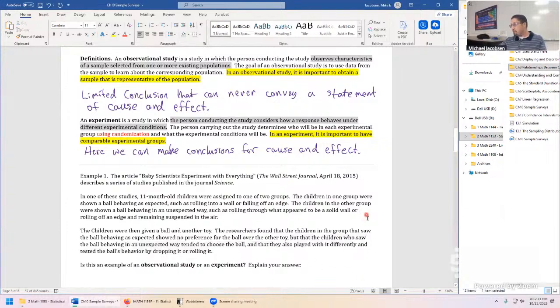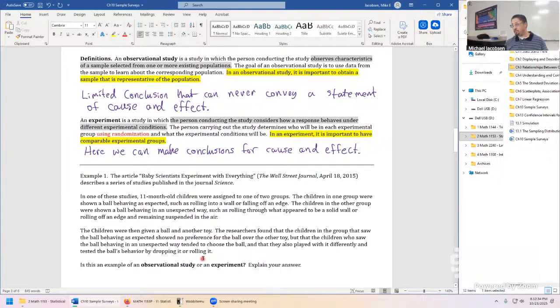That's kind of interesting already from a psychology standpoint, that at 11 months old, they're trying to deconstruct what's going on around them. The question now is, what was this? Is this an observational study or is this an experimental design? And why? Let's go for the bigger question. Anyone see which one it should be?